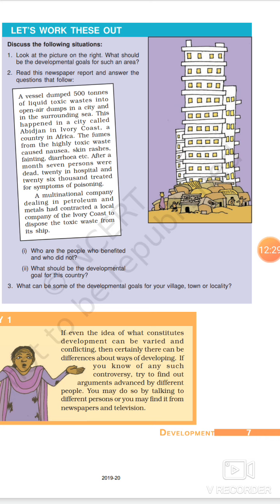We need better income for the people residing in the area. We need more employment of the people in our area. So we can have so many development goals, and I would be expecting you to put your own points into this. You can write your own answers here.